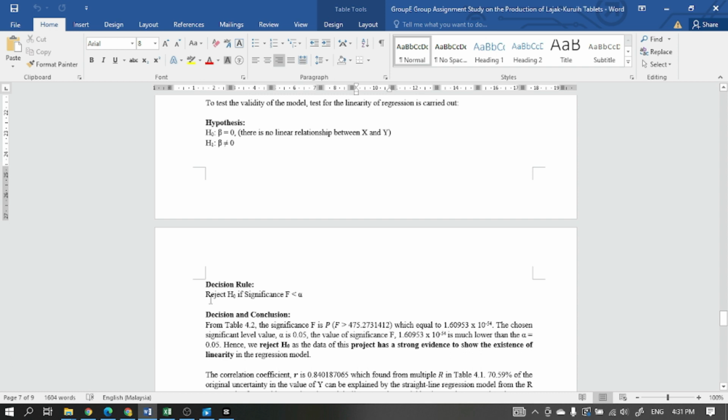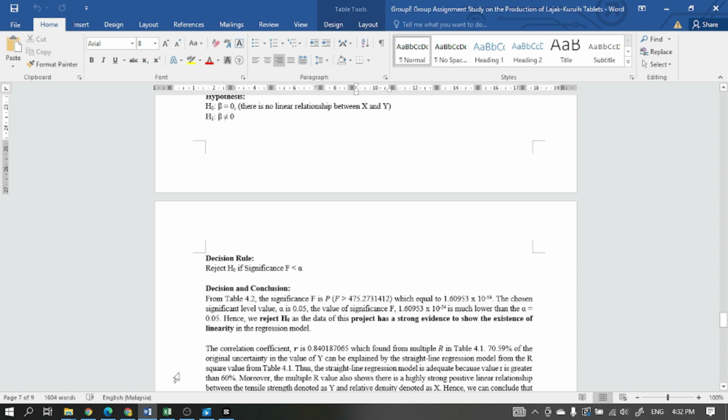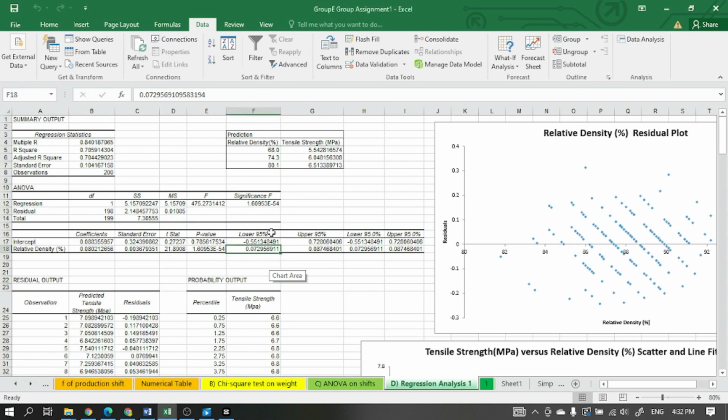Our decision rule is to reject H0 if the significance F value is less than the alpha value. From our data, the significance F is here. As you can see, this value is very small, 1.6 times 10 to the power of negative 54.